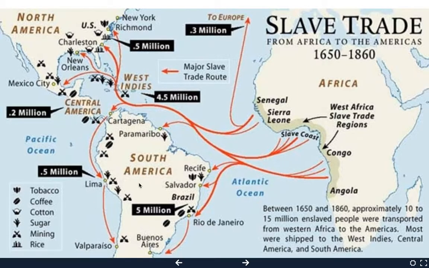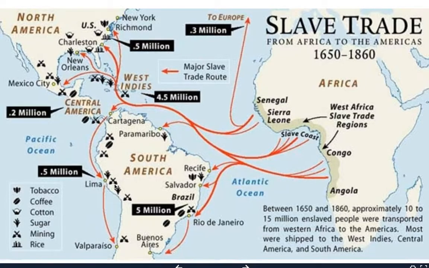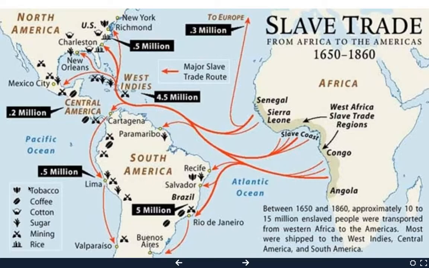If we count up these numbers, you had 4.5 million that came to the Caribbean versus 500,000 that came to America. And then you had 5 million that went to South America. Regardless, this is still a lot of people that were being shipped from one continent to another continent or hemisphere. And they had to become well versed in having to produce all of these things.